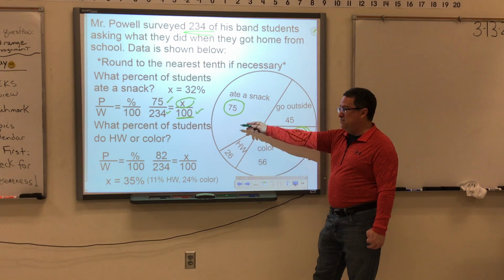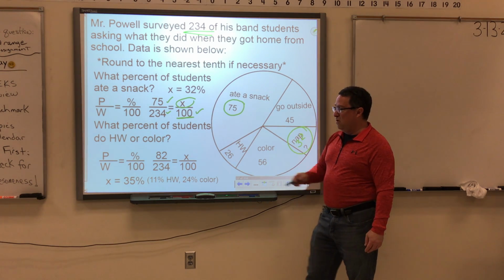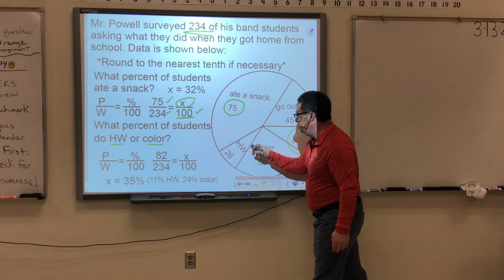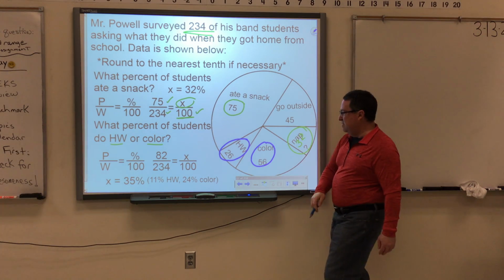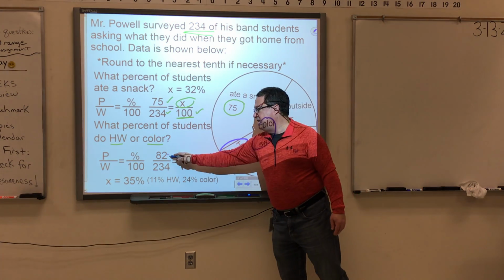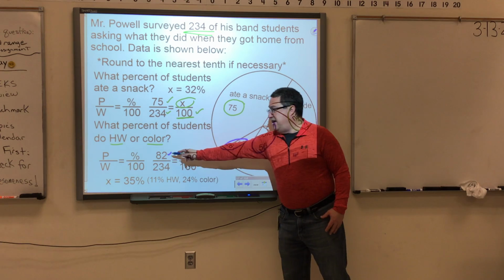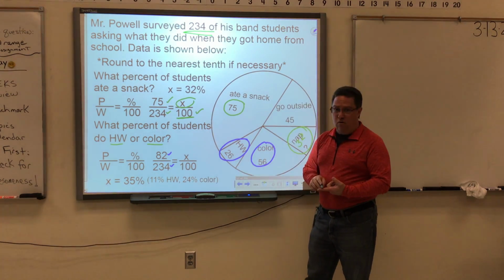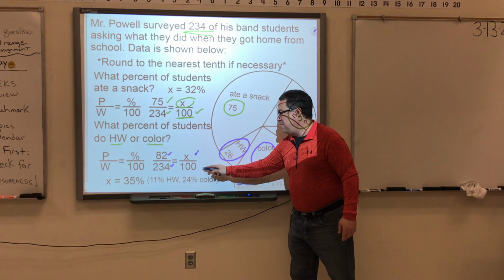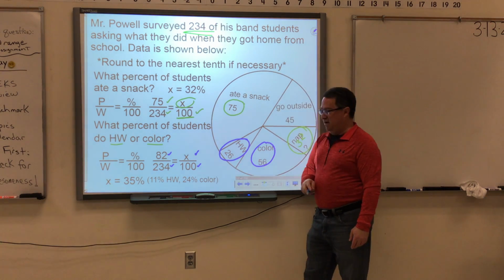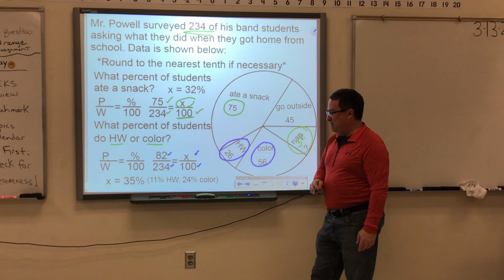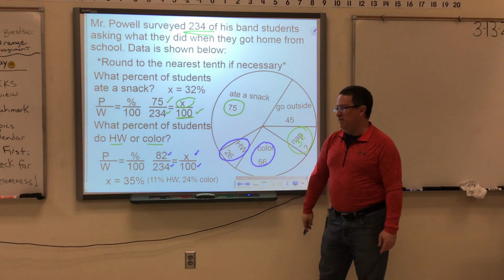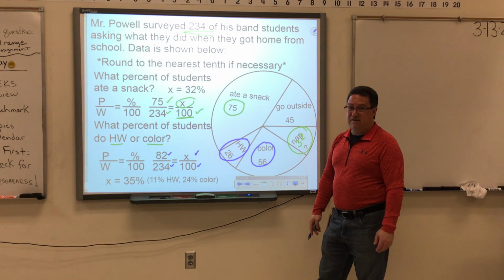Now if the next question says what percent of students do homework or color, the first thing I have to do is add up students that do homework or color. When I add those together, I get 82. So now I've got 82 is the part I'm looking for. 234 is the whole amount of students. How many percentages out of 100? And my answer should end up being 35%. 11 of them do homework, 24 of them color. Thought I'd separate that for you just in case you were interested.